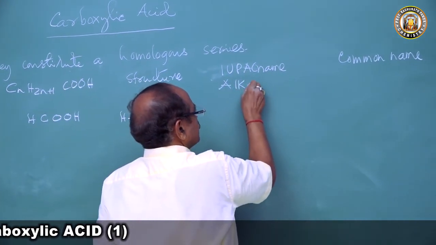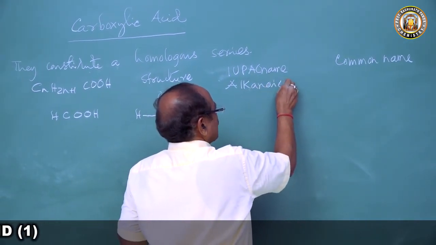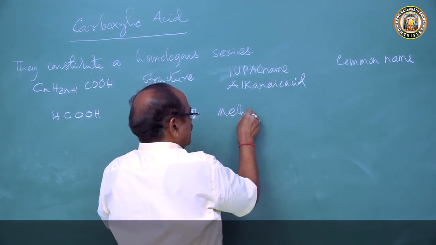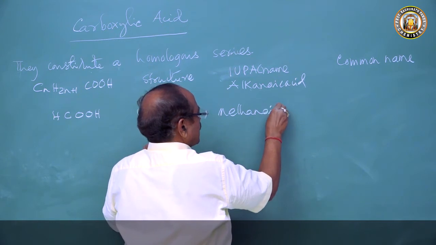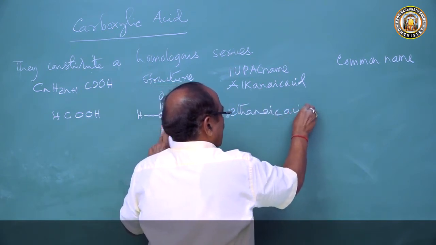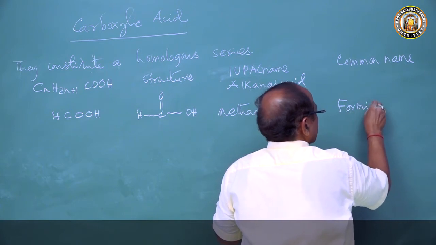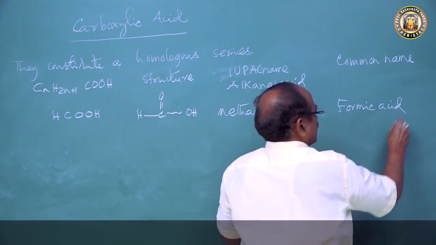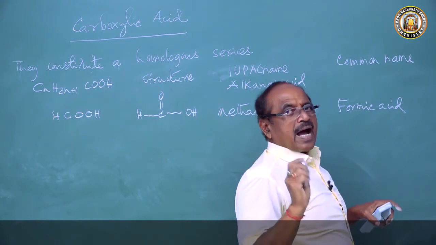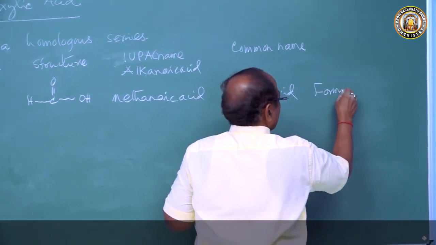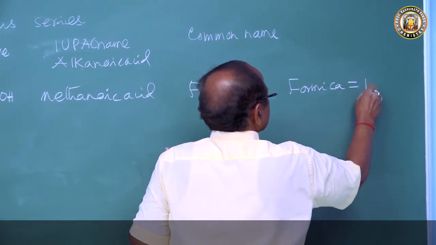Alkanoic acid. So one carbon atom is there, derivative of methane. So it is called methanoic acid. And it is called formic acid. It is called formic acid because it occurs in red ant. So formica is red ant.